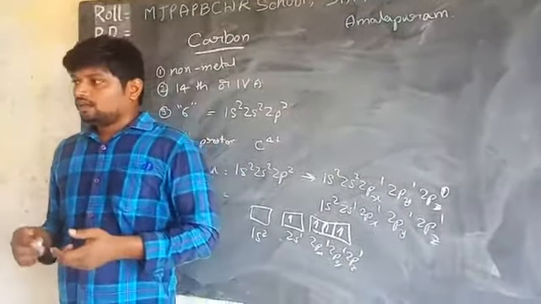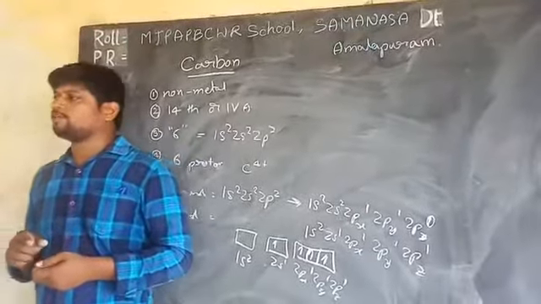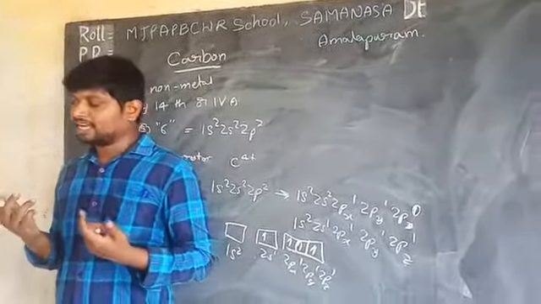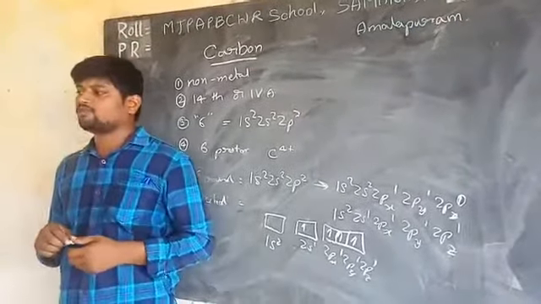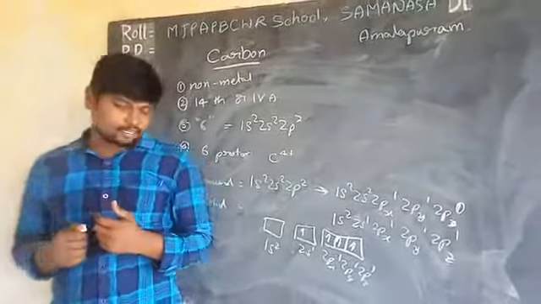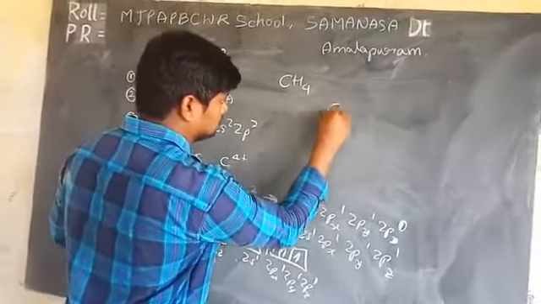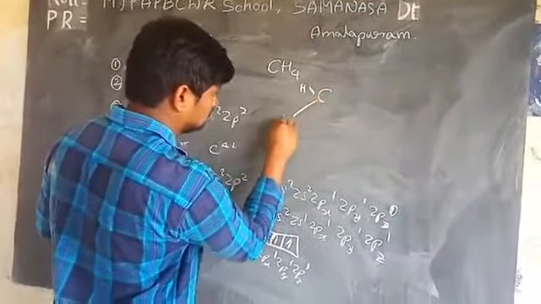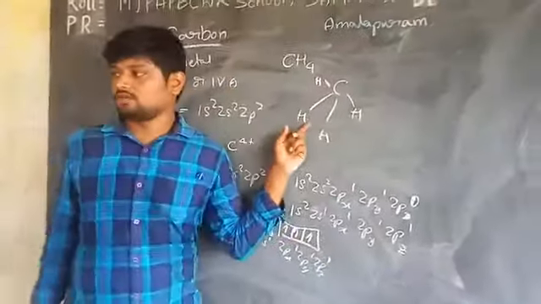When the carbon atom tends to form 4 covalent bonds with other atoms, the energy required for excitation is taken from bond energies. For example, methane, CH4.